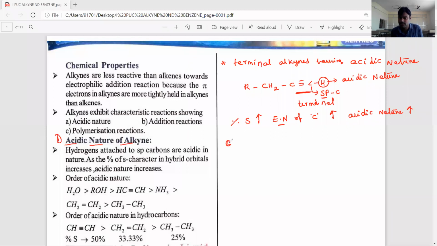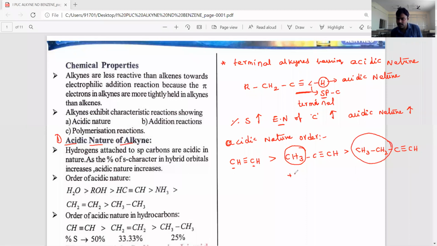So the acidic nature order. If you observe, CH triple bond CH, acetylene. Here, this is one sp carbon and this is another sp carbon, each having a hydrogen atom. That's why it is more acidic when compared with propyne, CH3 C triple bond CH, and then butyne. Why are propyne and butyne less acidic than acetylene? Because these have plus I groups.